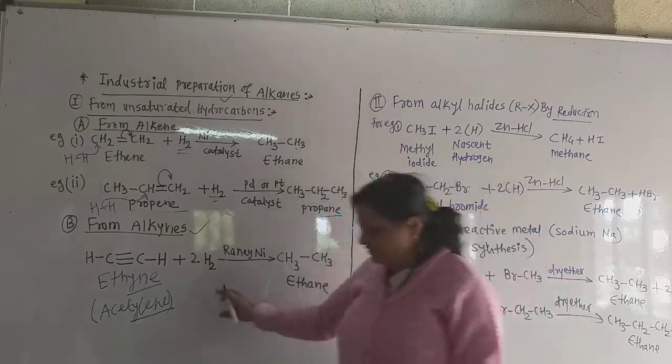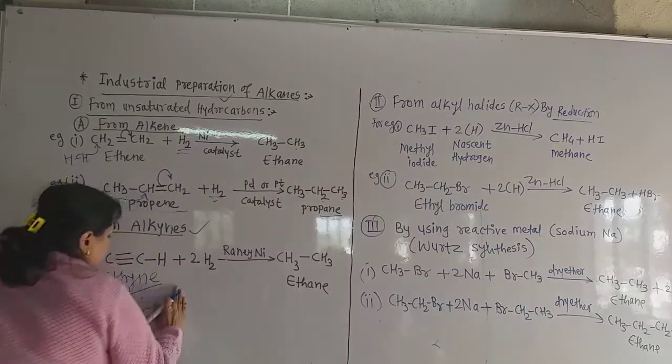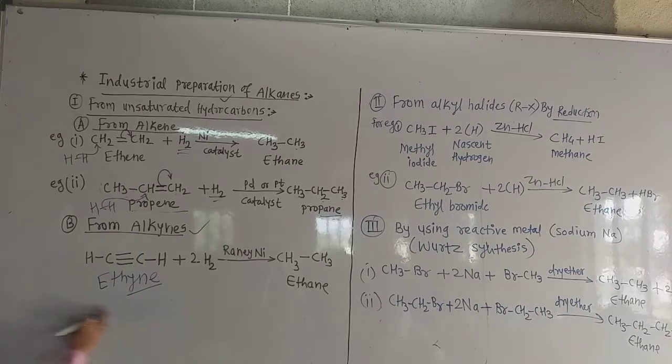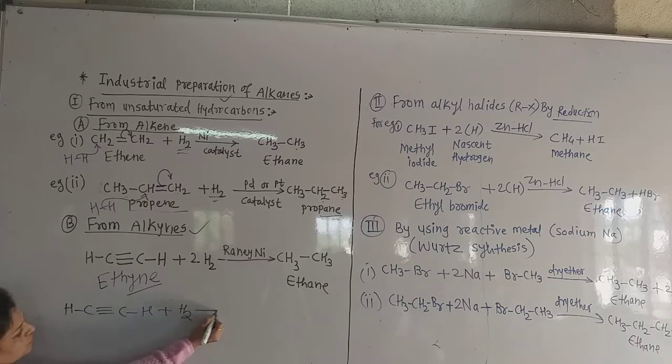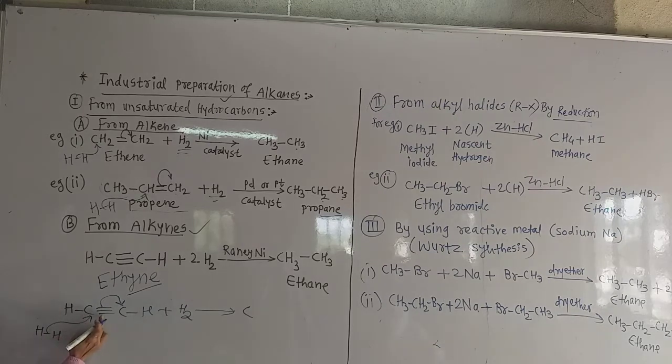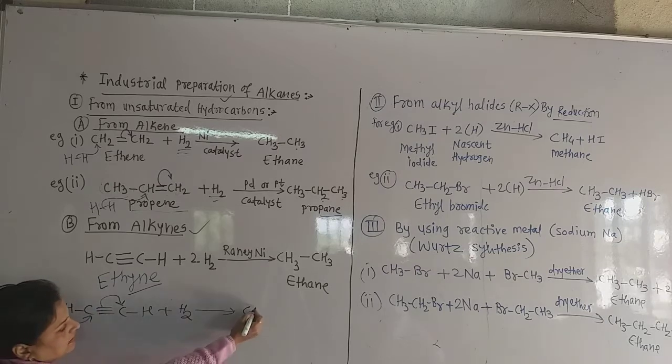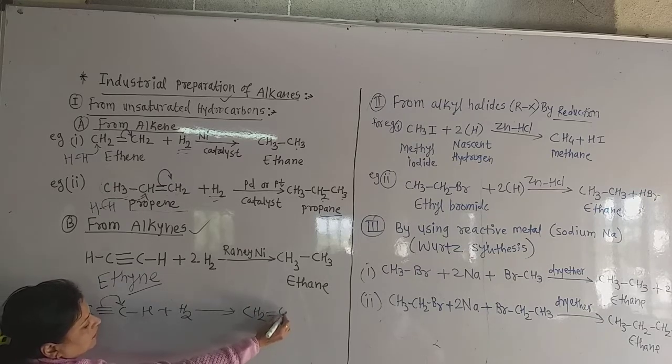Now how is the reaction carried out? See how the reaction is carried out. First take this acetylene molecule and add only 1 molecule of hydrogen. Suppose here is the nickel or platinum. Now this hydrogen adds in this way, this attacks on this and goes here, and there is formation of CH2 double bond. 1 bond remains, that is the double bond remains because only 1 bond is broken. So it becomes CH2 double bond CH2.